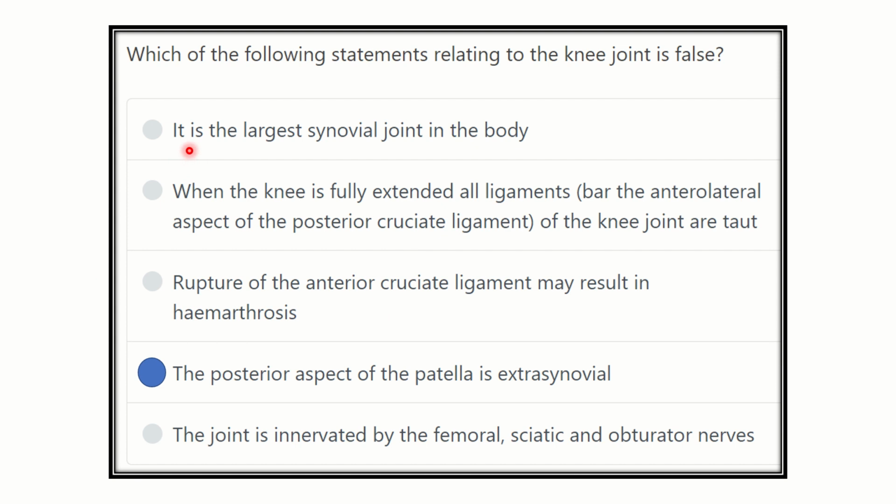And the other statements are true. It is the largest synovial joint of the body, which is true, because the femur is a long bone, so it forms the largest joint. When the knee is fully extended the ligaments are taut, which is true. Rupture of the anterior cruciate ligament may result in hemarthrosis. It is true because blood vessels directly enter the anterior cruciate ligament. The joint is innervated by branches from the femoral, sciatic, and obturator nerves. It is also true.